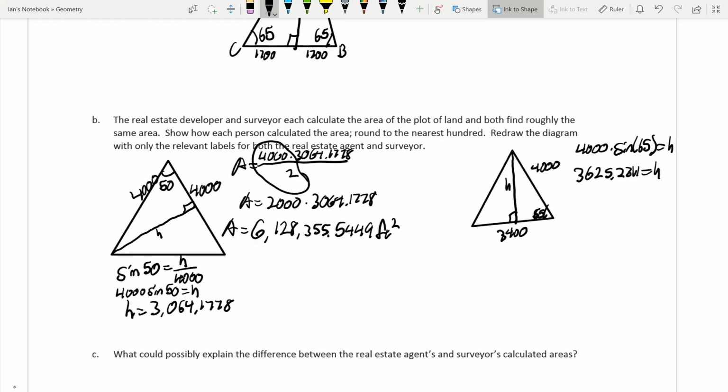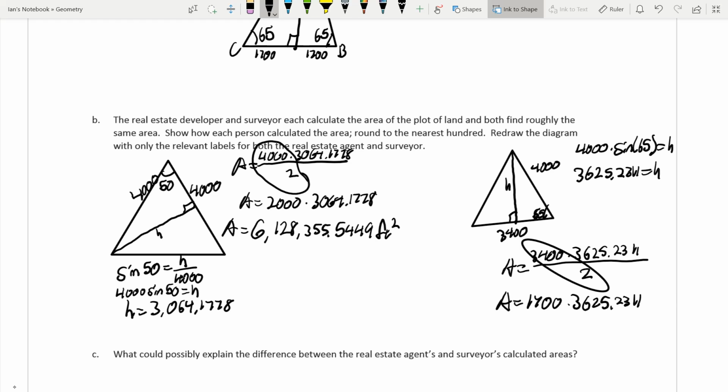So then, to find our area, we're going to take 3,400, multiply it by 3,625.2311, divide that by 2. 3,400 divided by 2 gets us 1,700 times 3,625.2311.